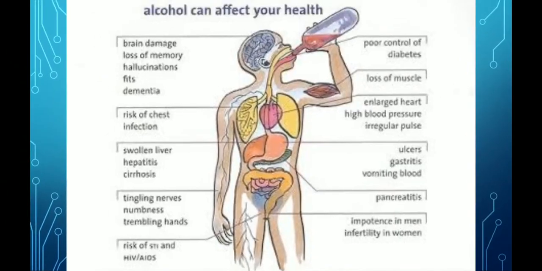All these are the symptoms of taking alcohol, or of becoming addicted to alcohol. So instead of taking it, just say no to it.